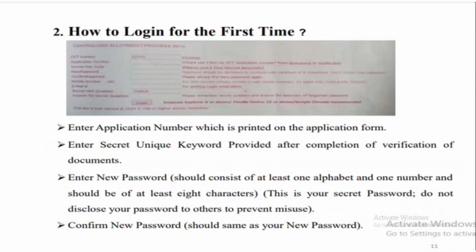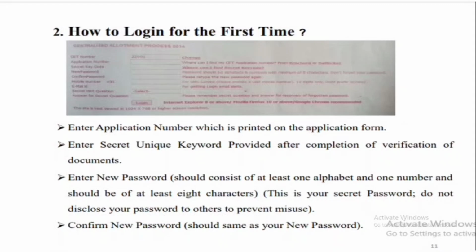How to log in for the first time? After entering this, the page will look like this. You have to enter some details like your CET number, application number, secret key code, and new password. The password is very important. Remember the password, because every time they will ask for it. When you log in for the first time, it will show like that. After setting everything, one more page will come, and I will show you that.